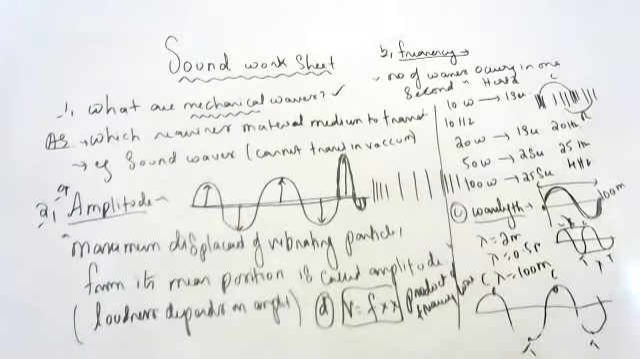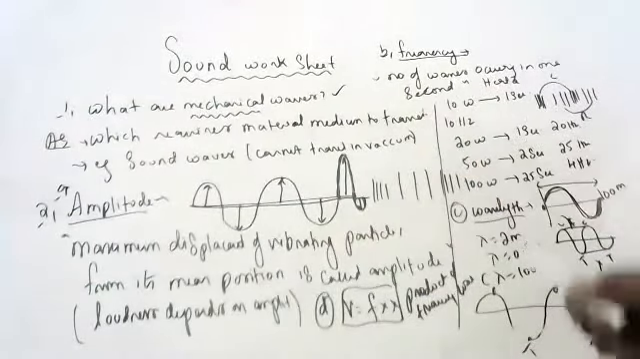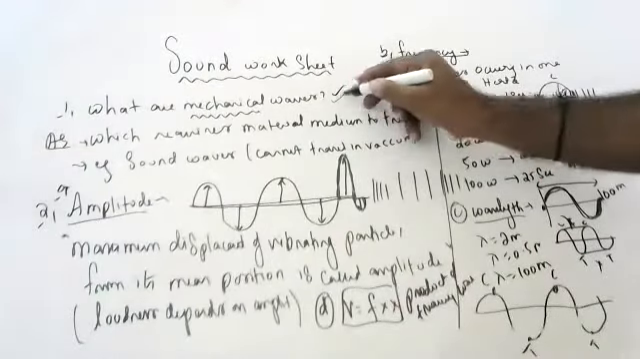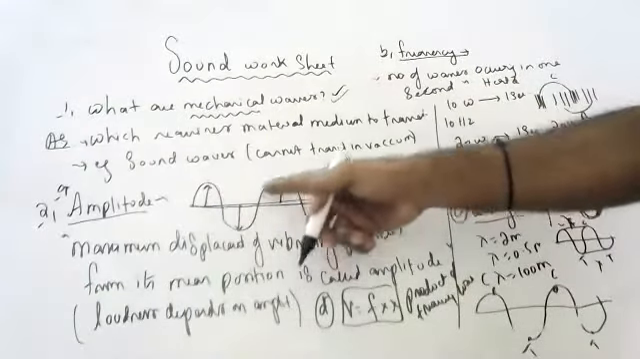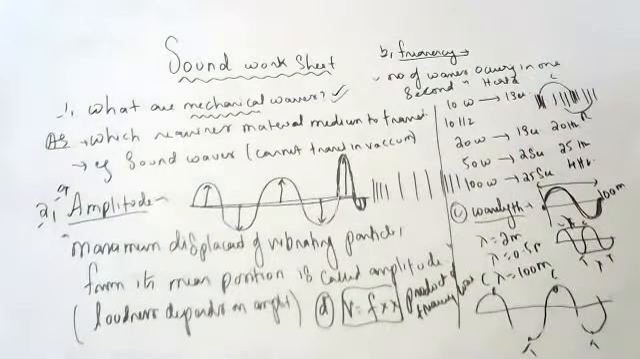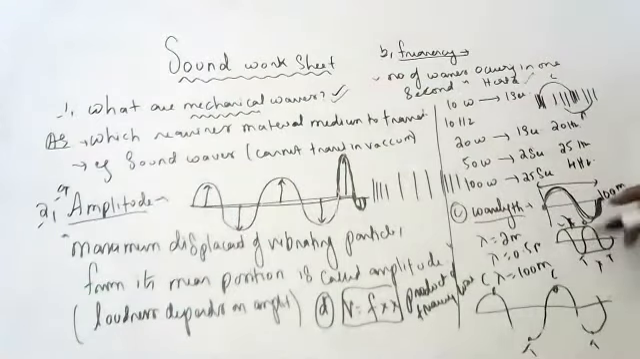So what we studied? We studied mechanical waves means what? Amplitude means what? Frequency means what? Wavelength means what? Wave velocity means what? Okay, mechanical waves means which require a medium. Amplitude means maximum displacement of a vibrating particle from mean position. Frequency means number of waves occurring in 1 second. Units are hertz. Wavelength is the length of one wave, or distance between two compressions or two rarefactions.